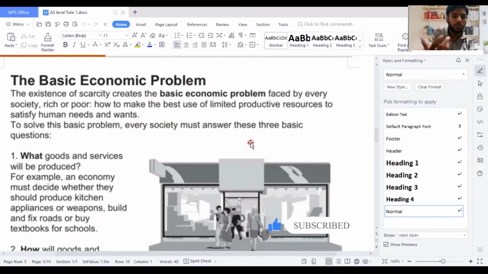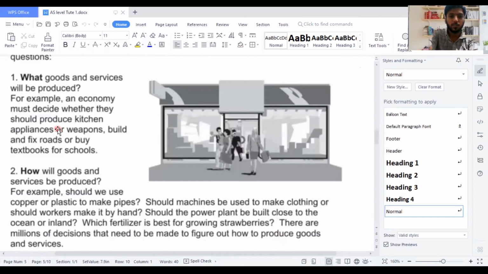So, what are the basic questions every economy goes through? What to produce, how to produce, and for whom to produce, right? When we talk about what to produce, we mean what goods and services will be produced. For example, an economy must decide whether to produce kitchen appliances or weapons, build and fix roads or buy textbooks for schools. So they should see what will generate the higher profit.